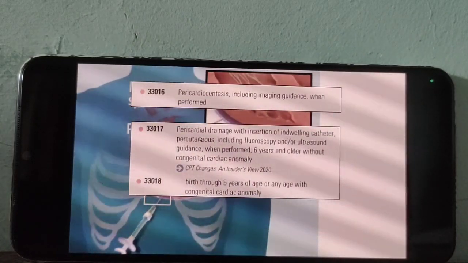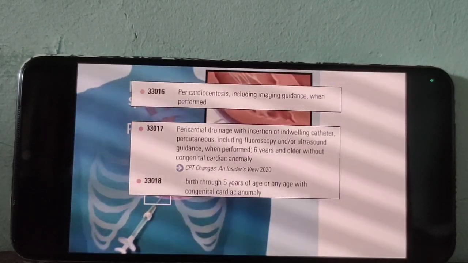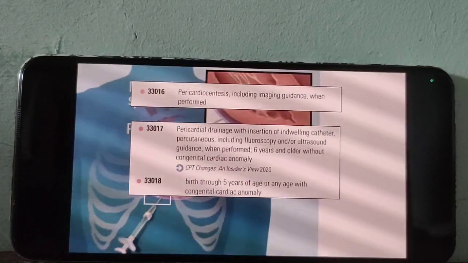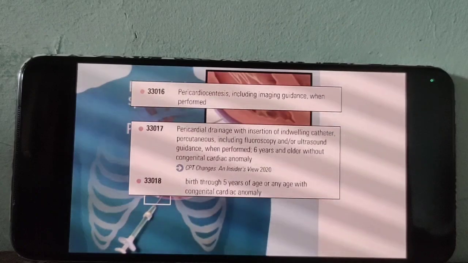For drainage, what is the difference between centesis and drainage? Centesis means aspiration. The doctor just uses a needle to aspirate, to suck the fluid. In the aspiration procedure, doctors use a needle to aspirate the fluid. That is pericardiocentesis. For drainage, the doctor uses a catheter to drain the fluid.